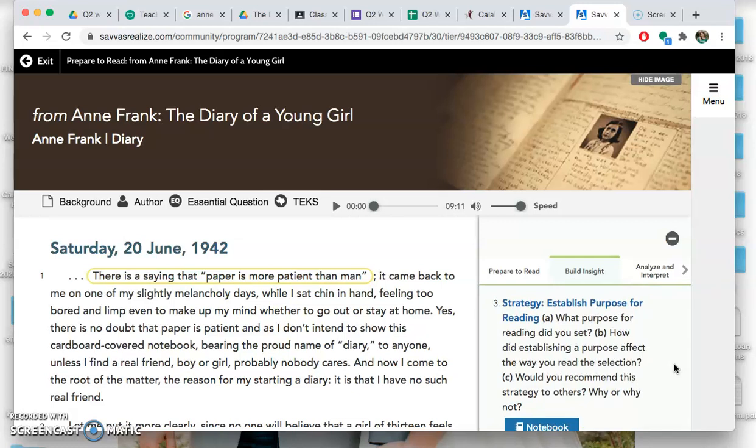So if you're not really sure how to answer this, what we are doing today is kind of comparing and contrasting the difference between your actual diary and the play that we have been reading. So a purpose that we could kind of have for here is to compare and to contrast. And then you can answer these questions based on your experience with reading.